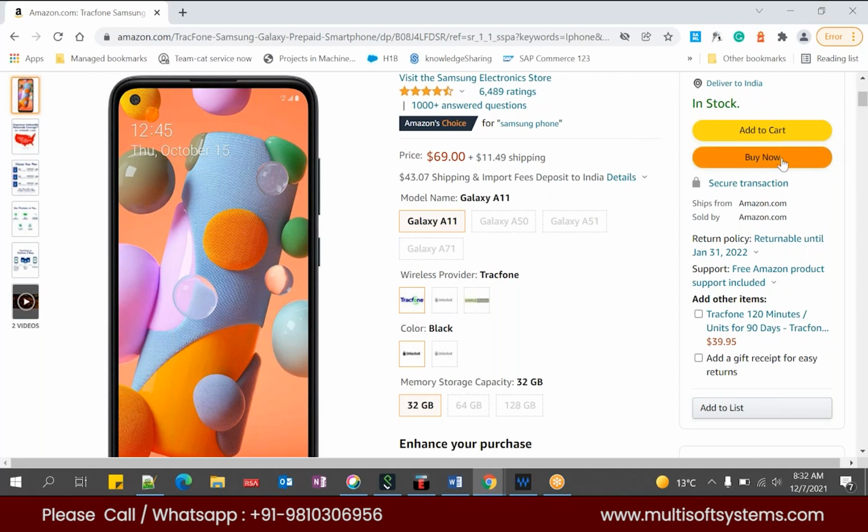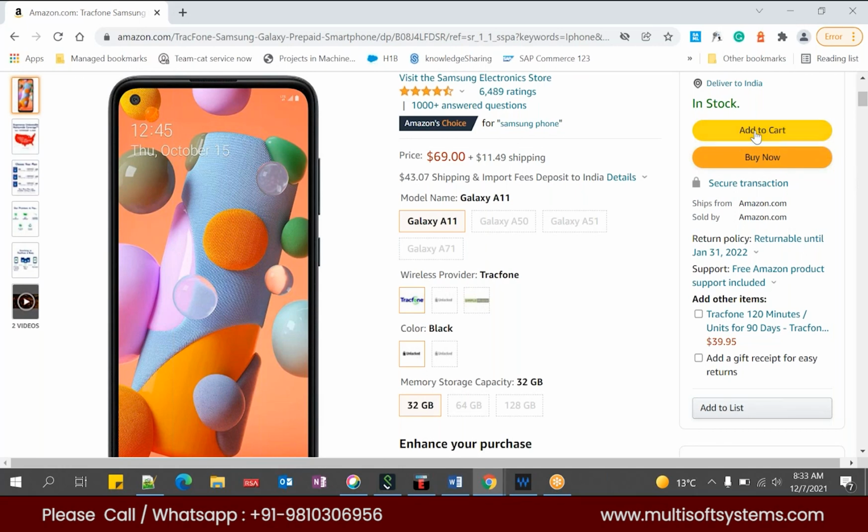With buy now, the product will not be available in the cart, and it will go directly to billing, so you can buy your product by yourself. Whereas with add to cart, you can close your session and come back after one day, and your product will still be available in your cart, as long as stock is available. Then whenever you feel like it, you can go and purchase your product. Okay, so this is nothing but the product details page.